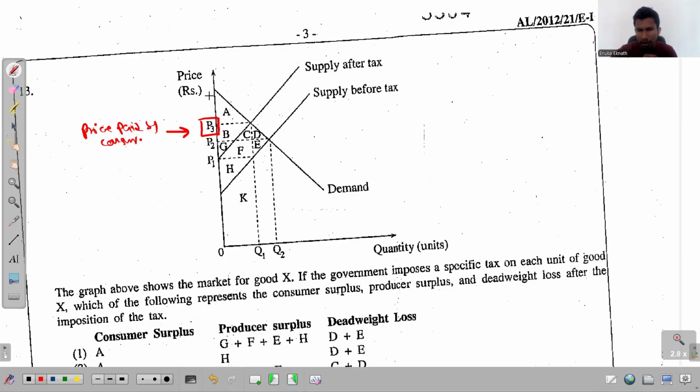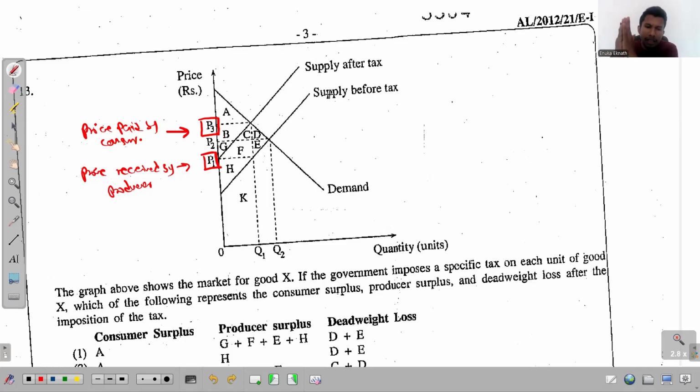No. After the tax, these two get changed. Though you recognize this P3 to be the price paid by the consumer, what is the price received by the producer? P1 is the price received by the producer. Then what's the difference between this P1 and P3? This gap is the amount of the unit tax. The difference between P1 and P3 is the amount of unit tax.